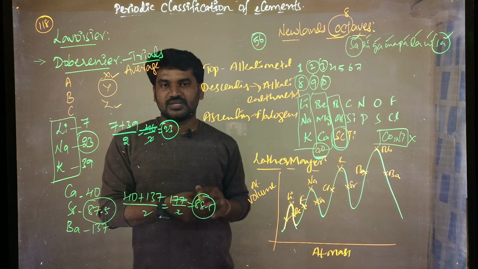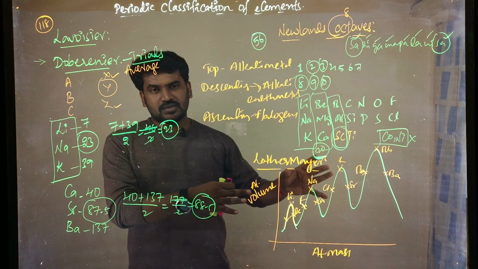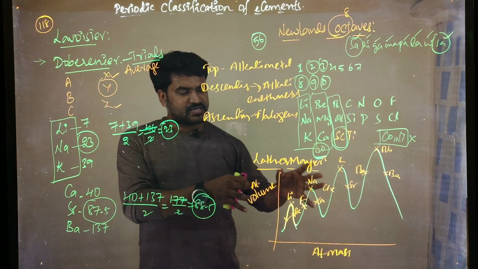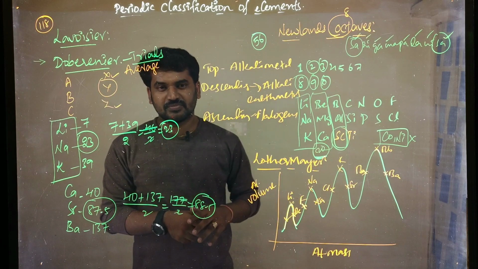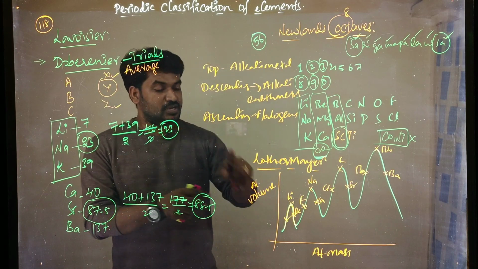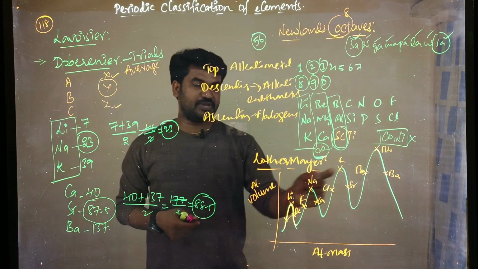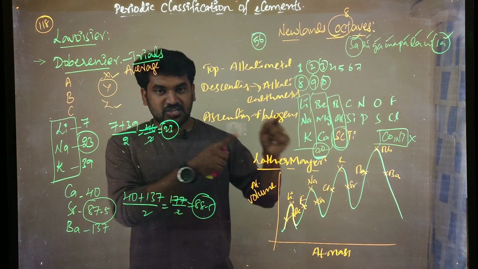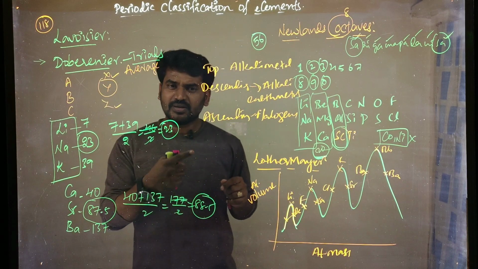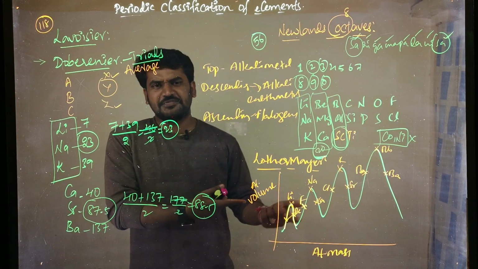But if you want to remember the elements, you need to remember all the positions of the elements, where each is placed and located. Practically it is very difficult.